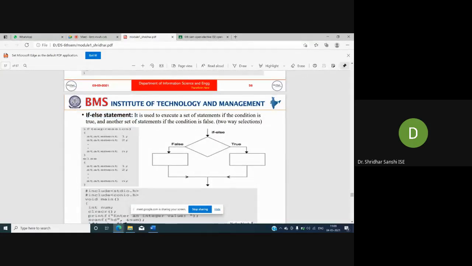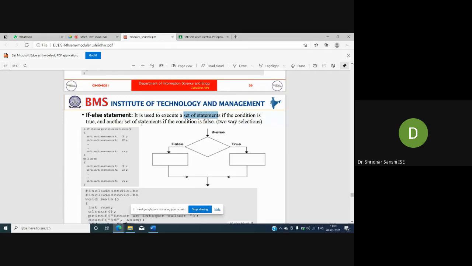We'll go for the next decision instruction, called the if else statement. It is similar to the if statement. The only difference is we are going to add an else part. It is used to execute a set of instructions if the condition is true. If it is true, we execute one set of statements.